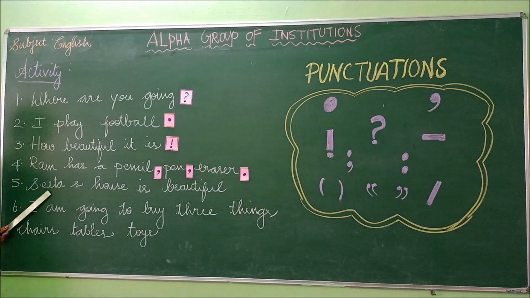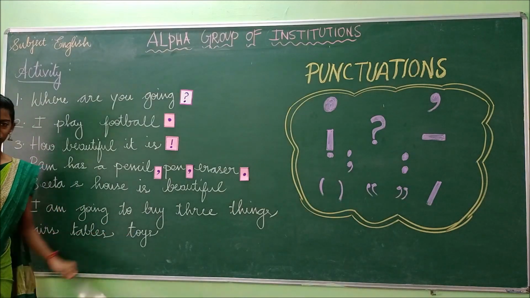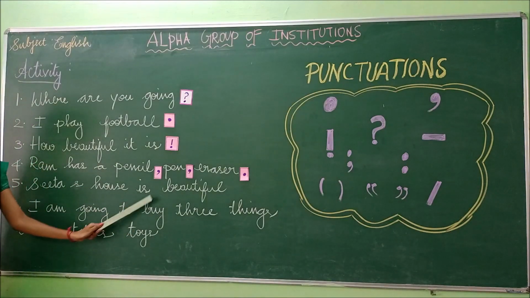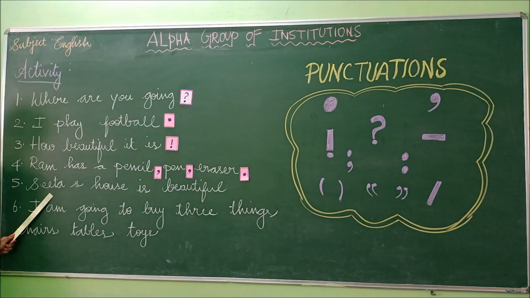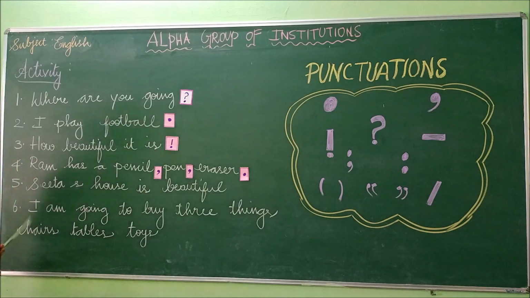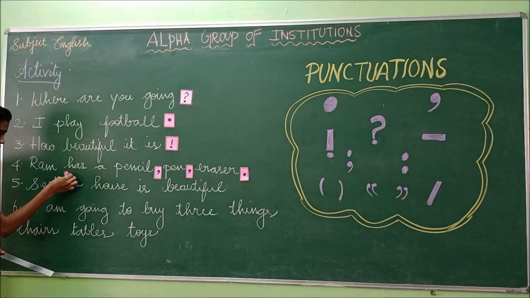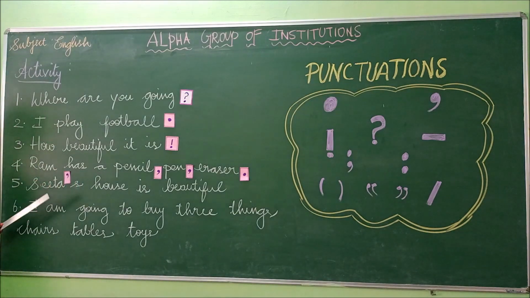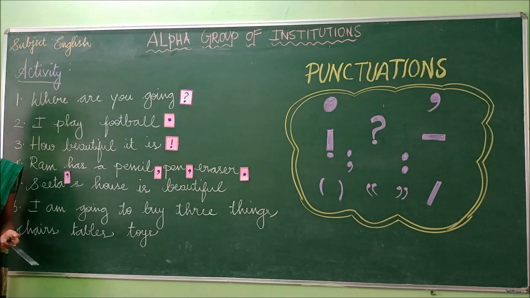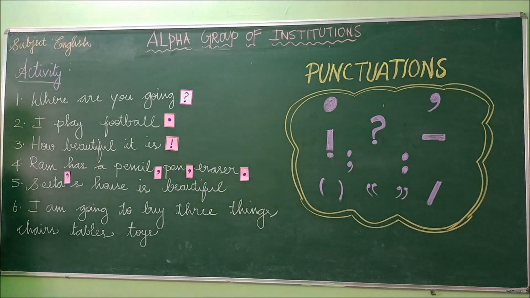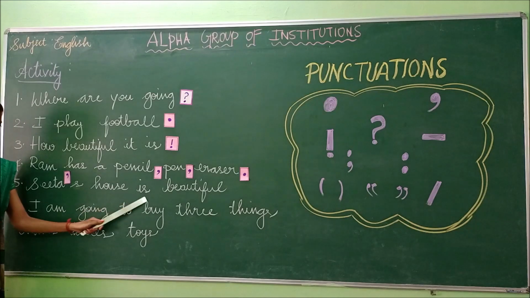And the next sentence: Sita's house is beautiful. So Sita is a person. What punctuation do we have to use here? Yes, we have to use the apostrophe because it is expressing possession. Possession means it is about someone's own thing. So Sita's house is beautiful.